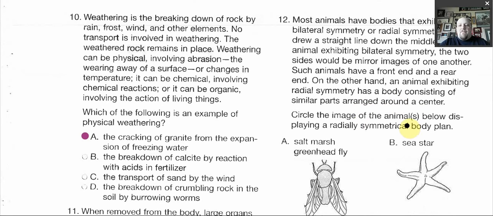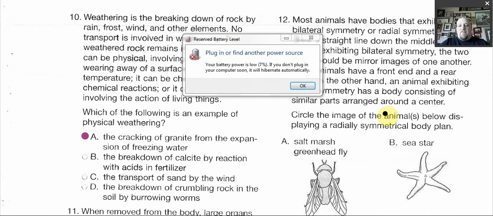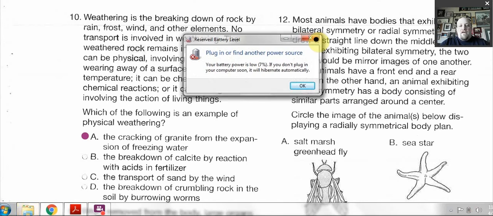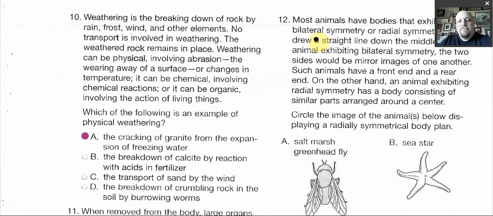On the other hand, an animal exhibiting radial symmetry has a body consisting of smaller parts arranged around a center. So like I said, like a bike wheel. So here's your bike wheel, and you have spokes coming out, and then something around it, and that's your central. There's not really a head and a butt.